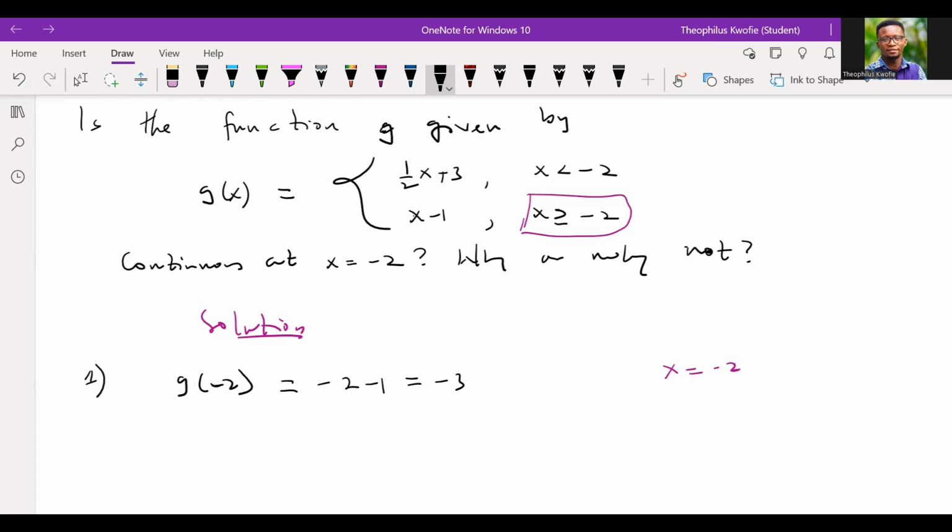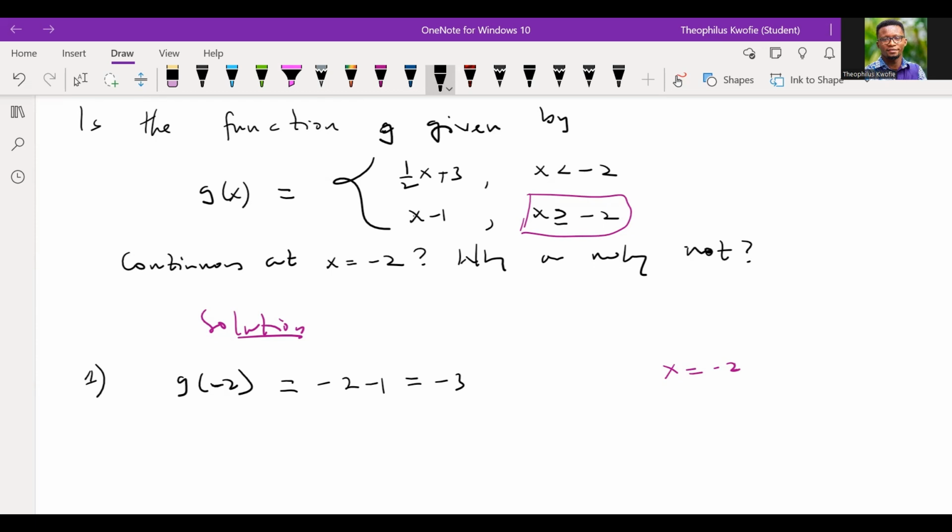I think at this point, let me explain it once more so that you understand it. The function we are given is a piecewise function. Since we want to find out whether it is continuous, the first condition we have to meet is that the function evaluated at the point -2 must exist. But look at the function. Since it's a piecewise function, there are 2 functions there. Since we want to evaluate the function at exactly x equal to -2, we have to check the conditions that have been attached to the functions.